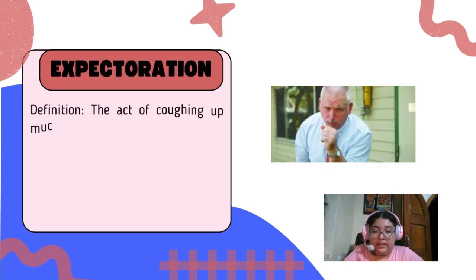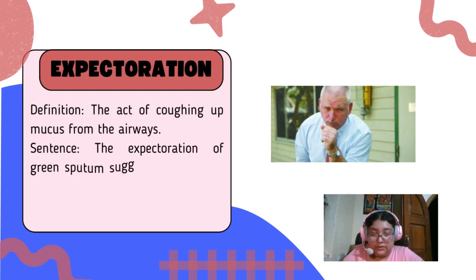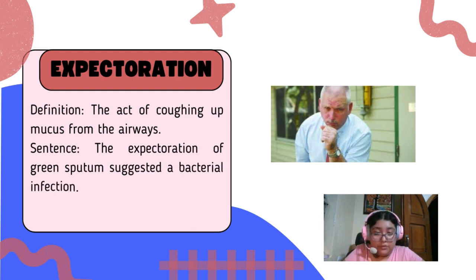Expectoration. The act of coughing up mucus from the airways. Example: the expectoration of green sputum suggests a bacterial infection.